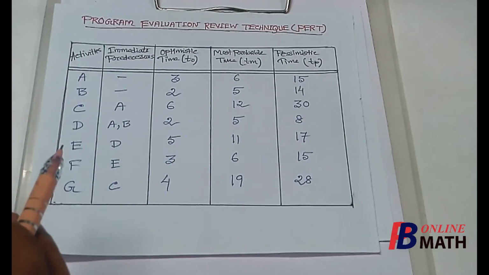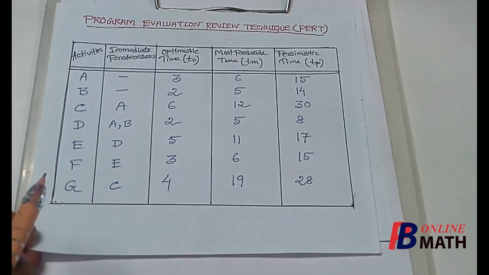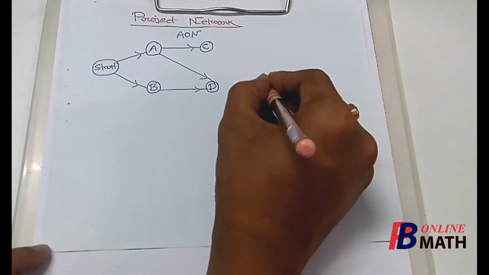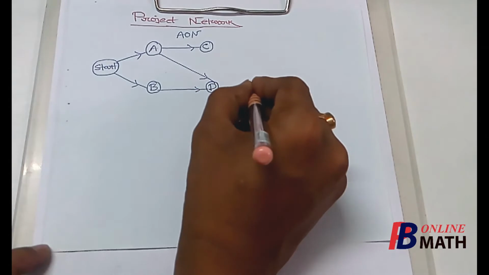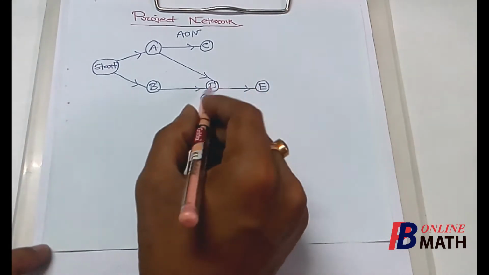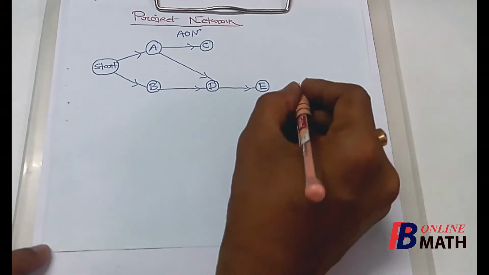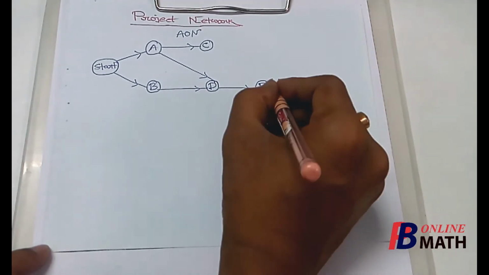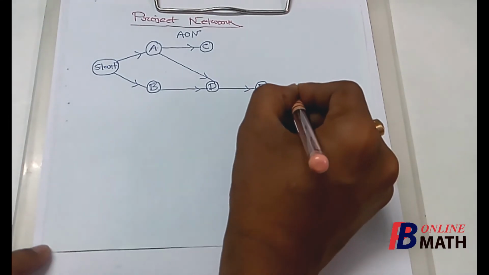The next two activities are E and F, where the immediate predecessor of E is D and the immediate predecessor of F is E. So we express the activity E by this node, and the immediate predecessor of E is D. So we connect these two nodes by this directed arc. And also the immediate predecessor of F is E. So we represent the activity F by this node, and we connect these two nodes by this directed arc.